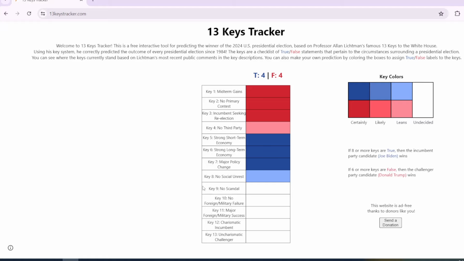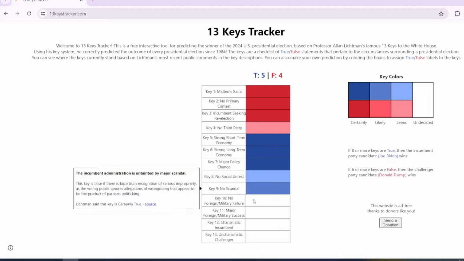And then as for key #8, no scandal. I mean, we don't really know who is going to replace Joe Biden, whether it's Kamala Harris, if he will be replaced in this scenario, which is what this video is based off of, or Gavin Newsom, Gretchen Whitmer, Michelle Obama even, which is just outrageous in my opinion. But as of right now, none of those people I just named, which are the most likely replacements, have a scandal, so that key will go in favor of the Democratic Party.